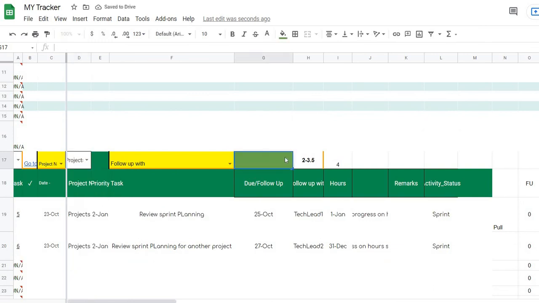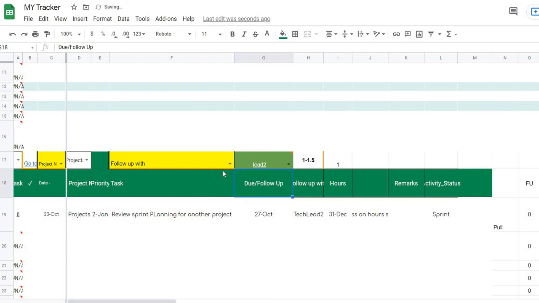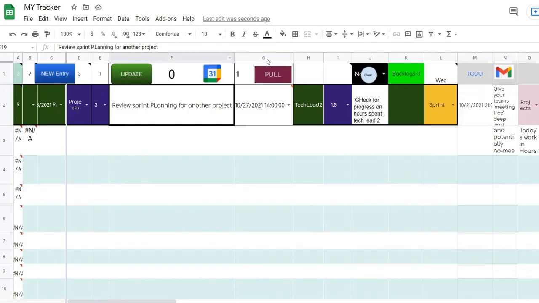Here I will not select, I will write because it is follow up with. So I will write say lead 2, right? Let me write lead 2. There you go. So I get the details of only lead 2. I will click here and click on pull. So the details of lead 2 have been populated here.